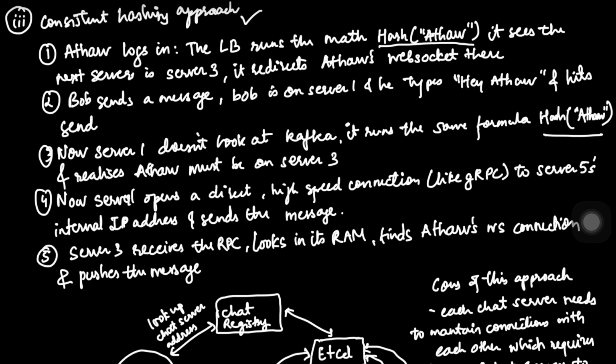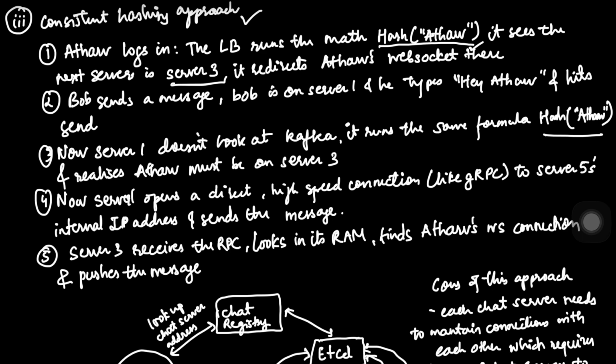Let's see once again with the same scenario, where Bob tries to send a message to Athar. When Athar logs in, the load balancer runs a formula, let's say hash(Athar). The result tells the load balancer to send Athar's WebSocket connection to server 3. We have always taken server 3 for Athar just to keep uniformity throughout the video so that you understand the use cases properly.